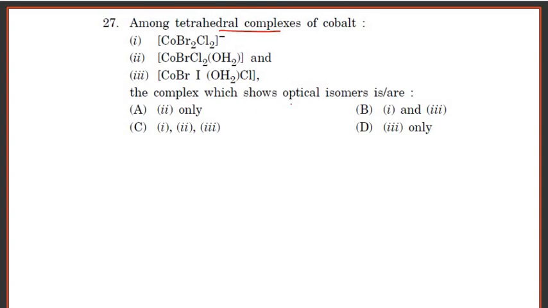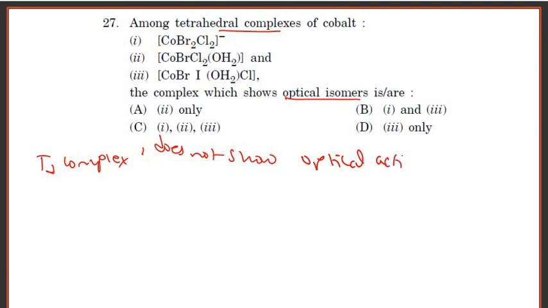The complex which shows optical isomers: we know that tetrahedral complexes generally do not show optical activity, but the only complex which shows optical activity is of the type metal ligand ABCD, where the metal atom is attached to 4 different types of ligand.